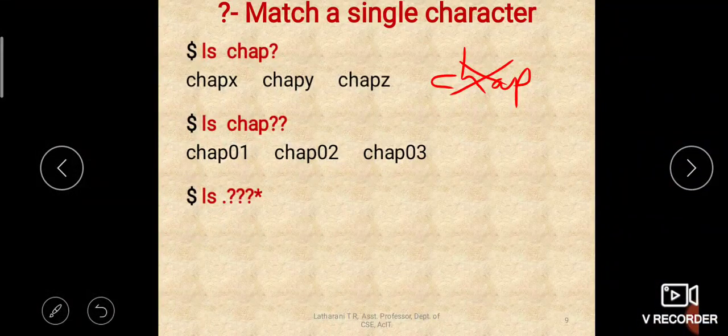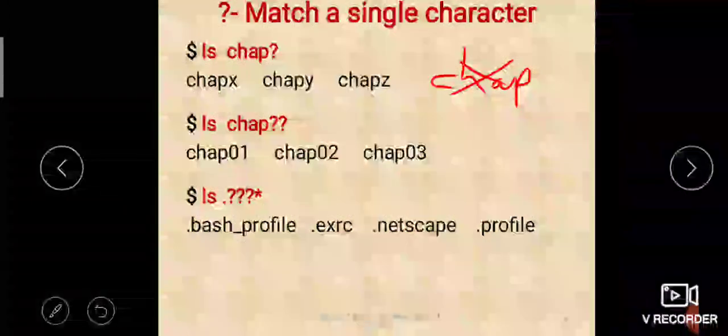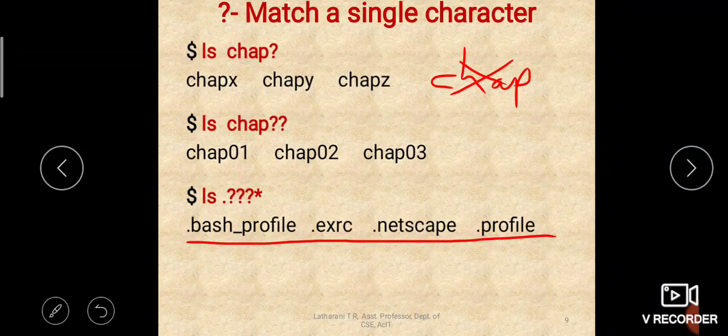Okay, let us see which files will match. So it will match these files. See, all these files are starting with a dot, and at least three characters it is having. Okay, and after three characters many things may be there, may not be there. Suppose if you have a file with .txt, will it match?